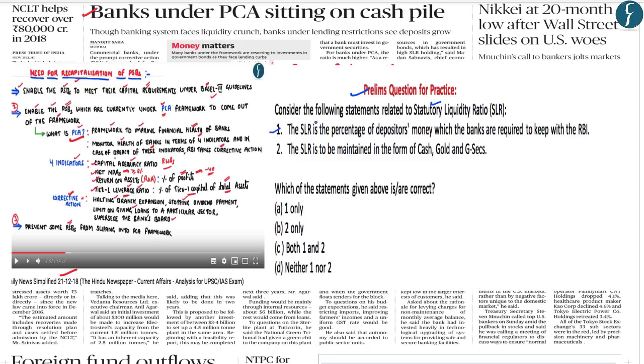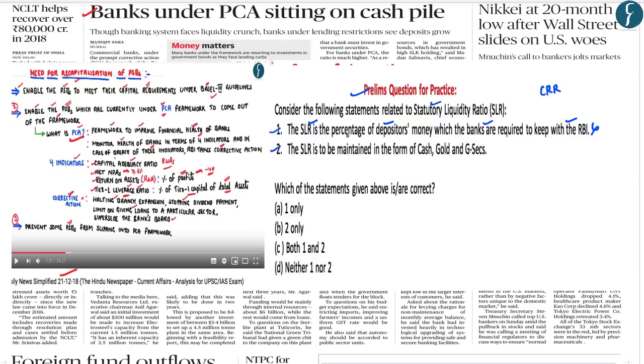The first statement is, the SLR is the percentage of depositors' money which the banks are required to keep with the RBI. Now this particular statement is wrong. This is because the SLR corresponds to the percentage of depositors' money which the banks are required to keep with themselves. However, CRR, that is the cash reserve ratio, is a percentage of depositors' money which the banks are required to keep with the RBI. So one major difference between the SLR and CRR is that the SLR has to be maintained with the banks themselves. On the other hand, the CRR has to be maintained by the banks with the RBI.